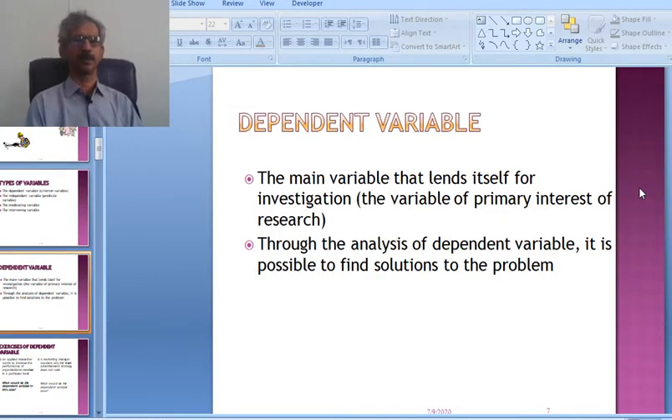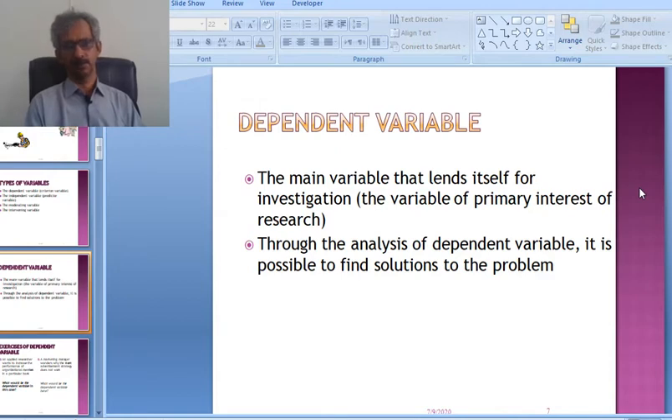So the first one is the dependent variable, the main variable that lends itself for investigation, the variable of primary interest of research. This is the main variable under investigation, asking what are the factors affecting it. Through the analysis of the dependent variable, it is possible to find solutions to the problem. Suppose we are concerned about absenteeism, why employees are remaining absent, or why students are absent from classes.